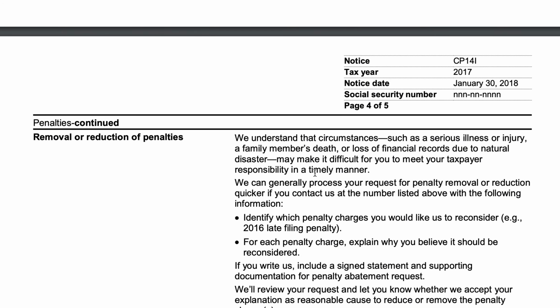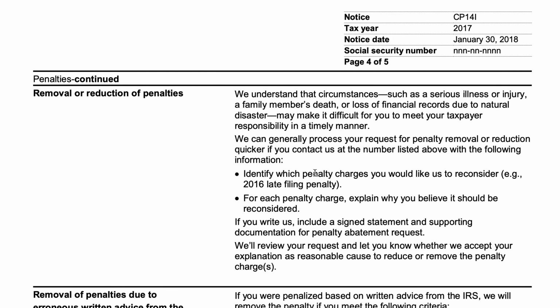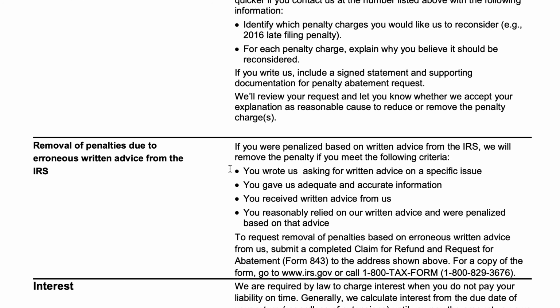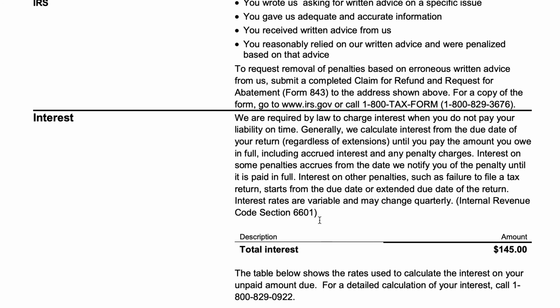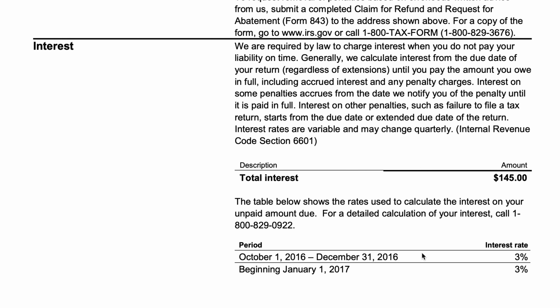There's a little bit more information on how you can remove or reduce those penalties, either through some sort of personal circumstance or some sort of reasonable cause, or if you're given erroneous written advice by the IRS. So the next part of this is the interest statement, where it shows the total interest that was calculated, and then it shows certain periods over which this interest was calculated.